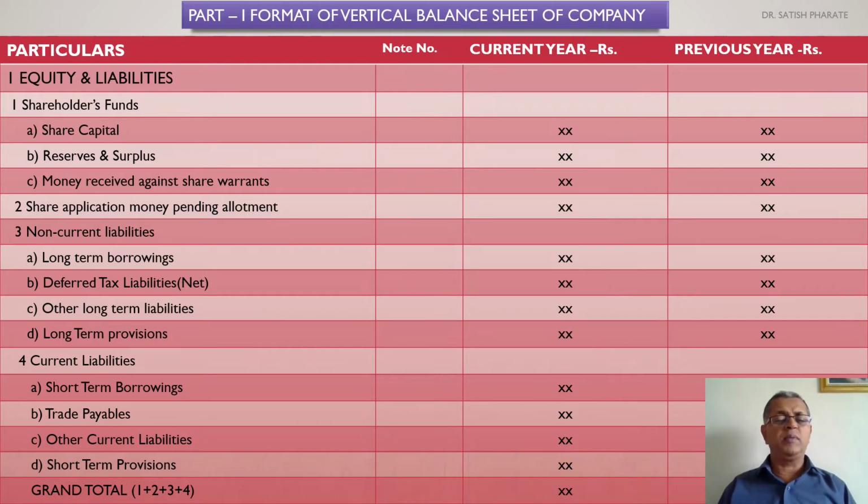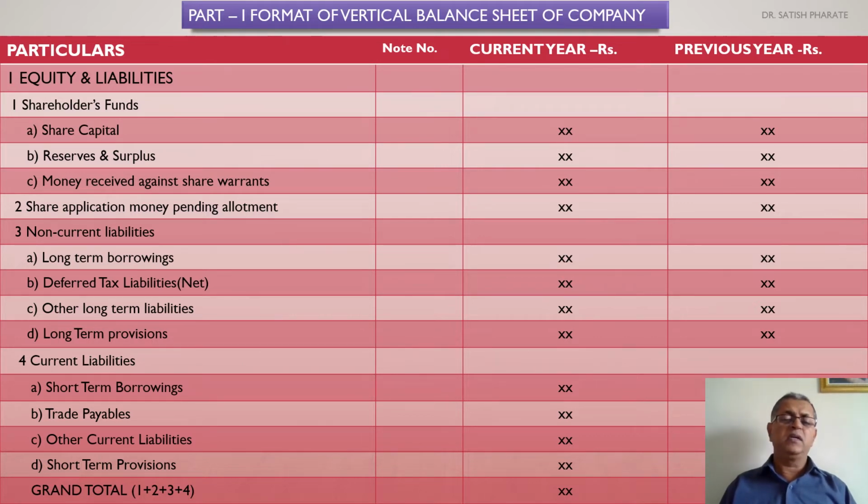Then other long-term liabilities are other than long-term borrowings, which are in the form of loans from financial institutions or NBFCs, non-banking finance companies, or even individuals, etc. And long-term provisions, any kind of provision made for more than one financial year, are called long-term provisions. Therefore, these are included in the long-term non-current liabilities.